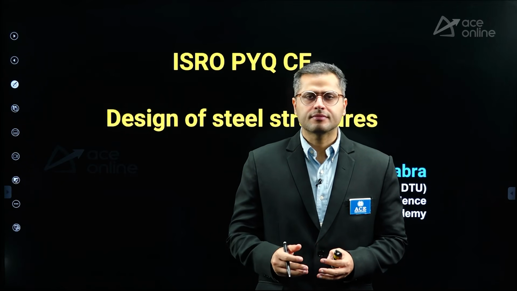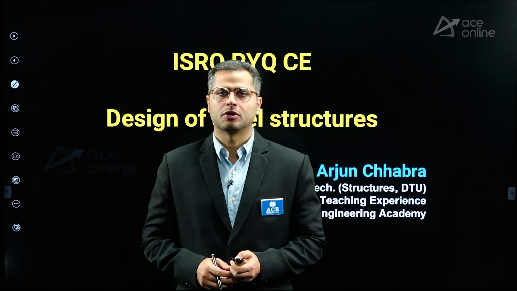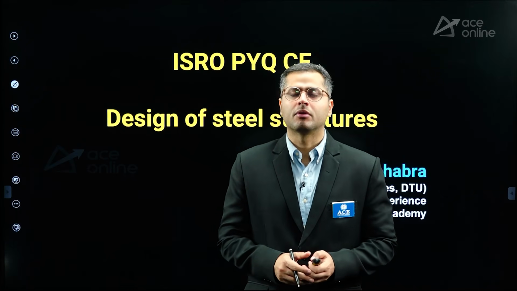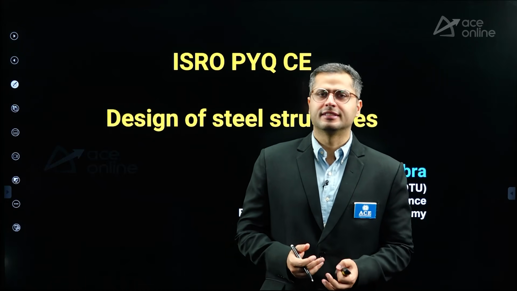And moreover, you need to also focus on the members part, right? Previously it has been witnessed that a lot of questions have been asked from the compression members topic. Now, tension members, not many questions have been asked. Beams, a very limited number of questions have been asked. So compression members have been the topic in the ISRO examination specifically, in which a good amount of questions have been asked, right? So you don't need to focus too much on later parts, later subjects like base plates. Not many questions have been asked from base plates, right? A couple of questions have been asked from the chapter on trusses, industrial roof trusses.